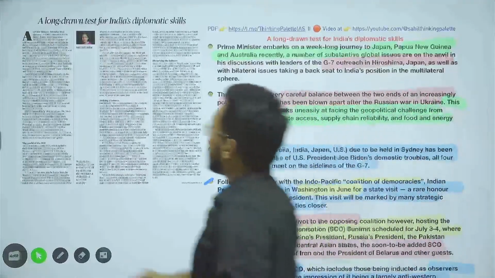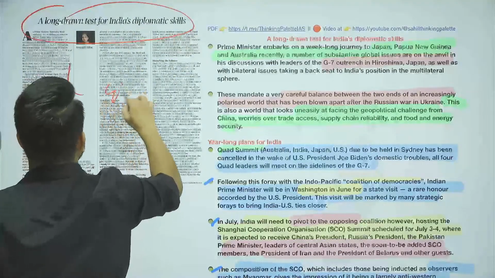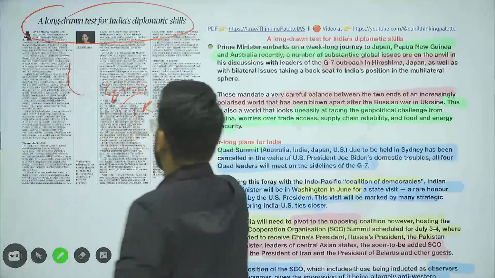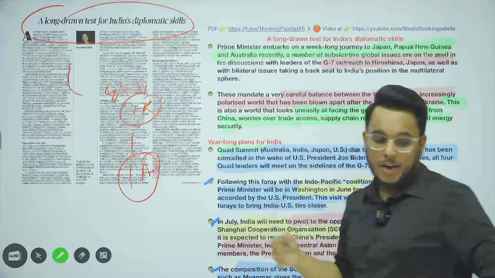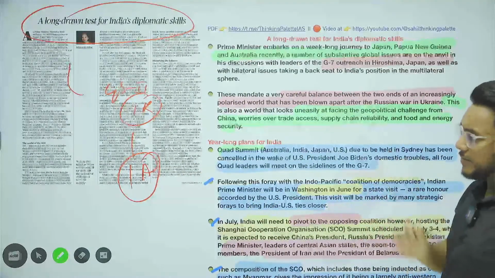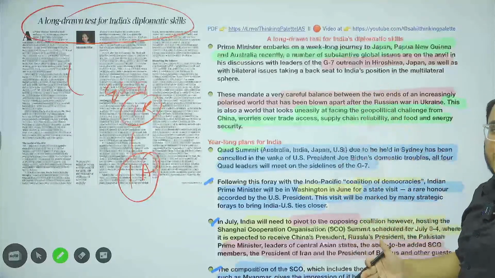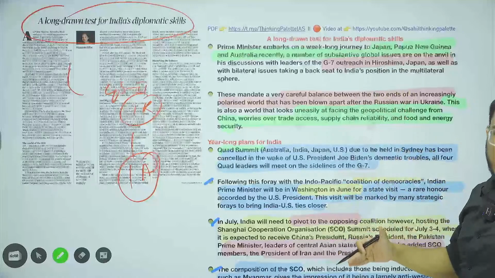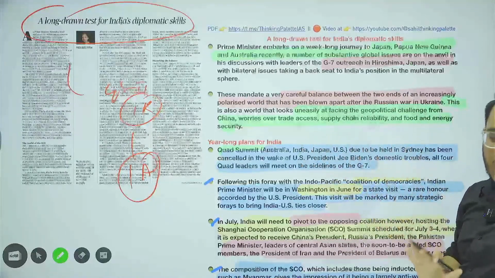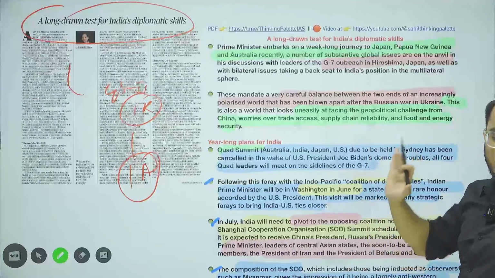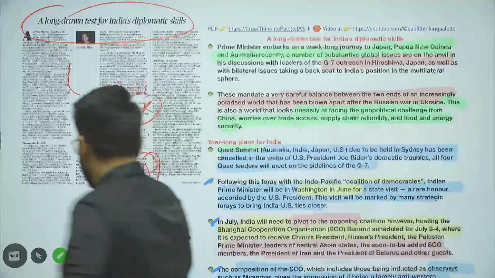A long drawn test for India's diplomatic skills. We'll see this particular article with respect to GS paper number 2, international relations, India's diplomatic relations, bilateral relations. This article has actually given an itinerary of where the Prime Minister will be visiting in the days to come, what diplomatic engagements India is going to have. Okay, so let's see this.